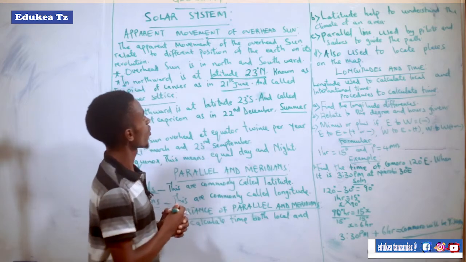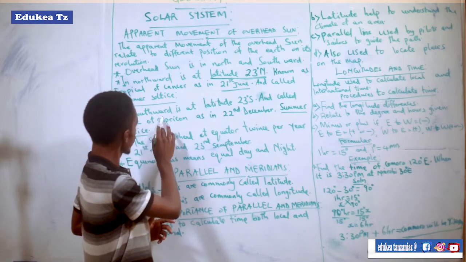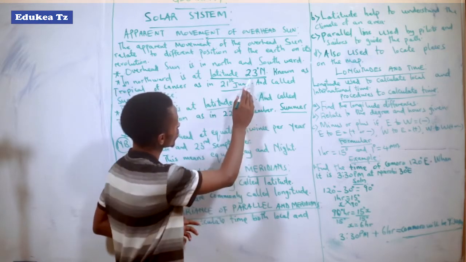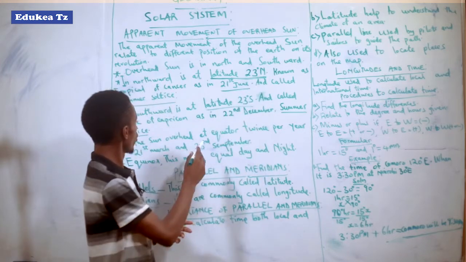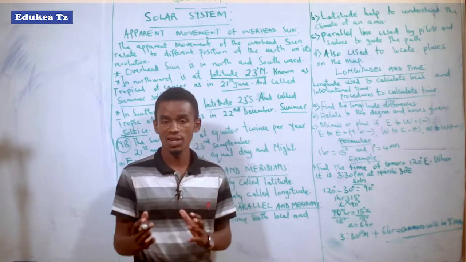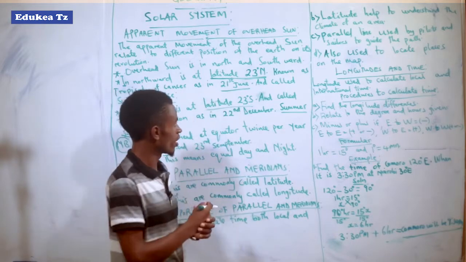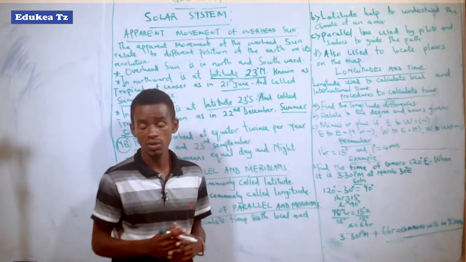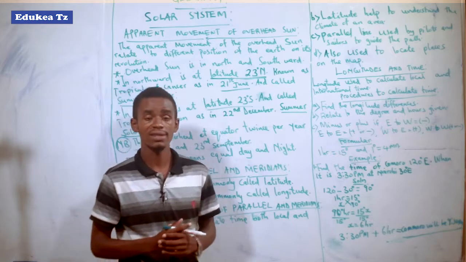Another is in the southward, at latitude 23. Here it is 23 north, but there it is 23 what? South. And this is called the Tropic of Capricorn. So we have the Tropic of Cancer and the Tropic of Capricorn. The Tropic of Capricorn occurs on 22nd of December.